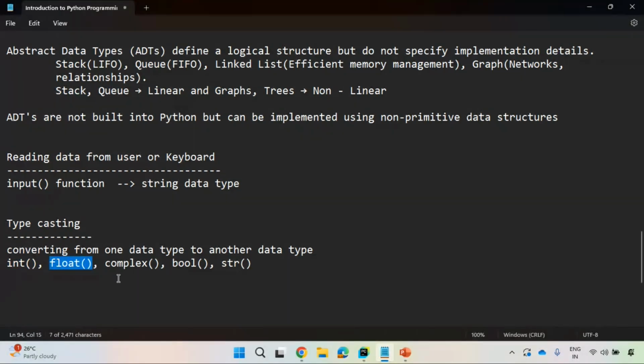To convert to complex, you can use complex. To convert to string, you can use the str function. To convert to boolean, you can use bool. So these are multiple functions available. Let us see an example.